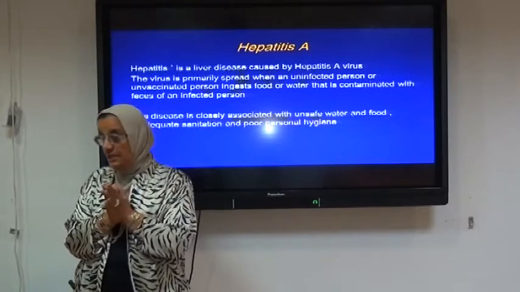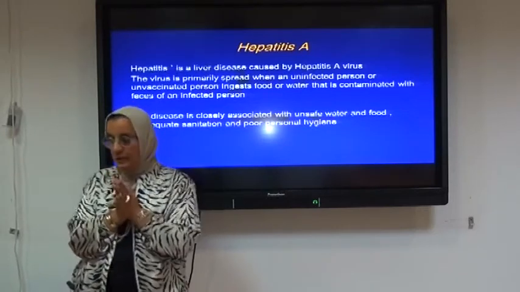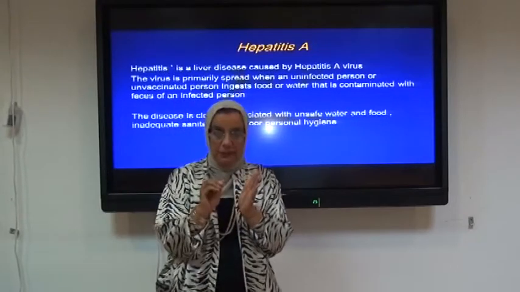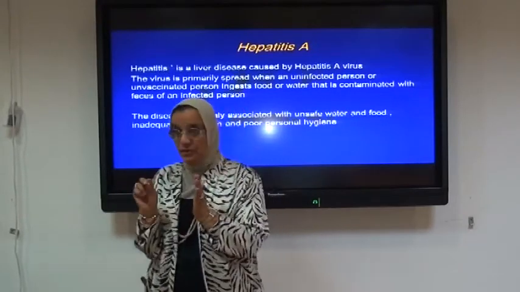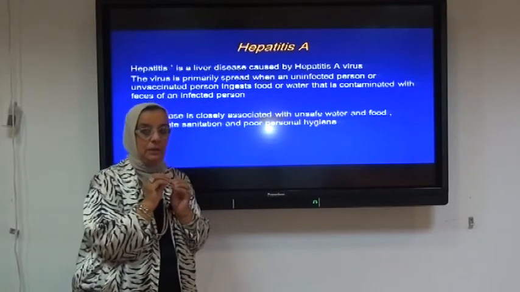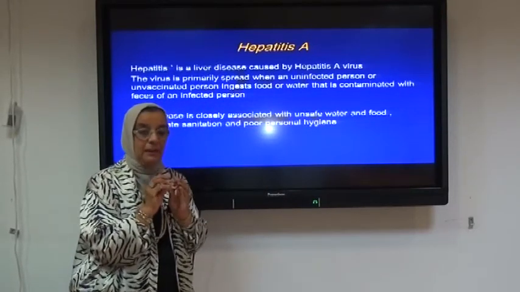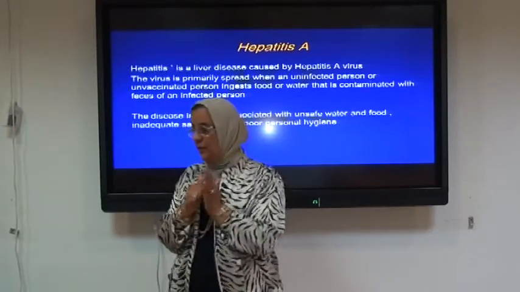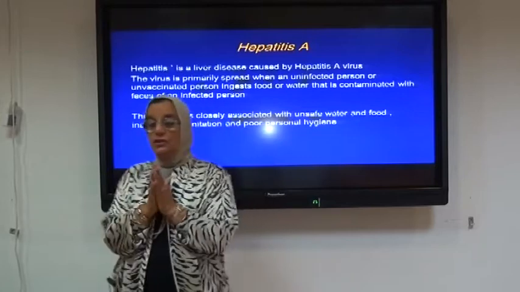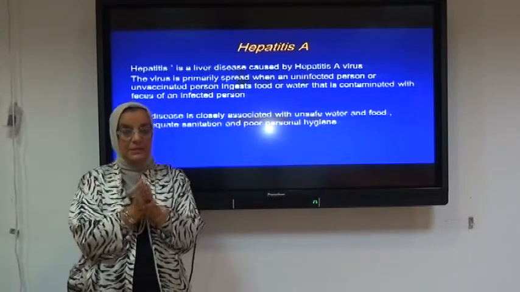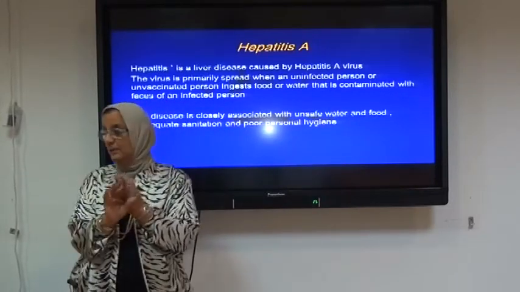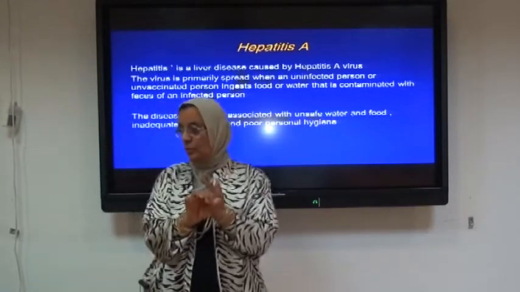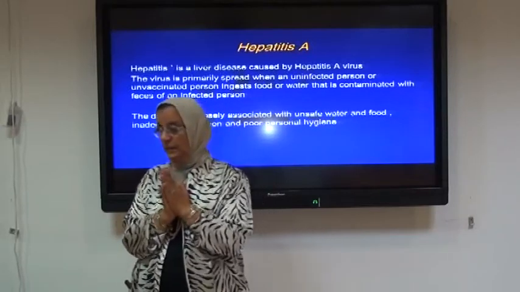It is a liver disease which is caused by hepatitis A virus. These viruses are primarily spread when an uninfected or unvaccinated person ingests contaminated food and drinks. This means that the person must be free from hepatitis A in order to catch the infection. Infection is usually transmitted, as we said, through contaminated food or drinks, or utensils contaminated with the stool of the infected person.